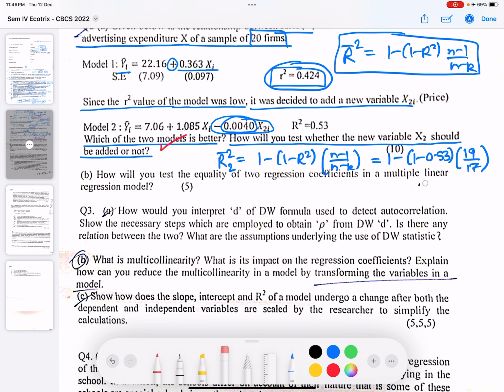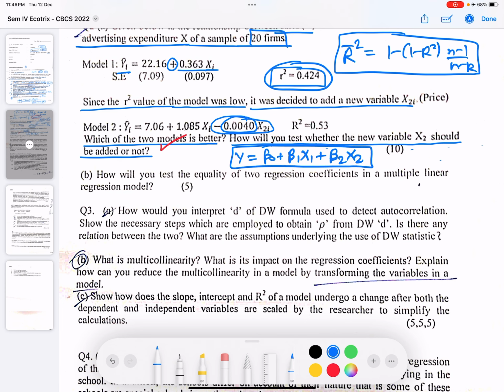Okay, now next question: how will you test the equality of two regression coefficients in a multiple linear regression model? Suppose we have a model like y equals beta naught plus beta 1 x1 plus beta 2 x2. Now if we want to check whether beta 1 equals beta 2 or not, our null hypothesis should be beta 1 minus beta 2 equals 0.